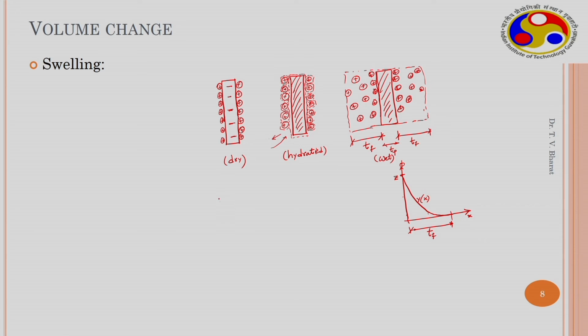Now, when particles are at the dry state and compacted, they may be interacting in this manner. This is one particle and this is another particle. If a small amount of water is available, they will be held in this manner, very close to each other.